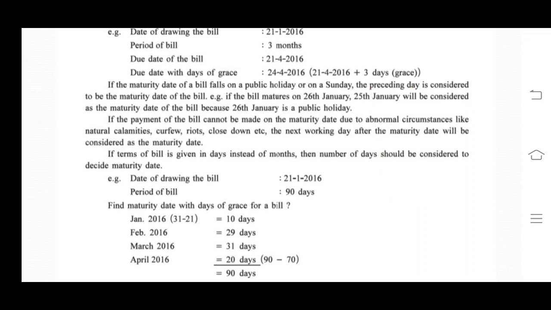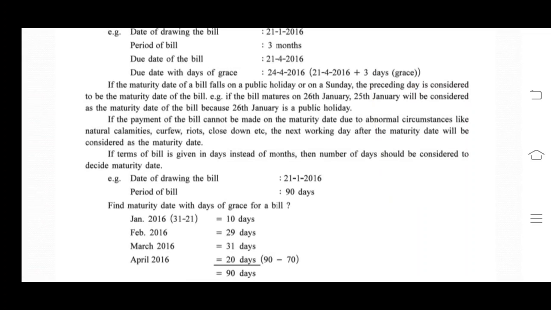What else? If the payment of bill cannot be made on the maturity date due to abnormal circumstances like natural calamities, curfews, riots, close down, etc., then the next working day after the maturity date will be considered as maturity date. If the term of bill is given in days instead of months, the number of days should be considered to decide the maturity date.